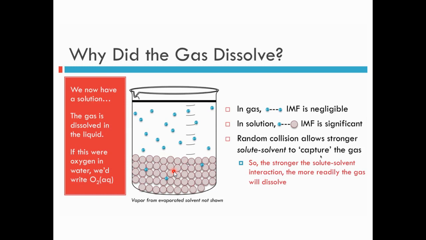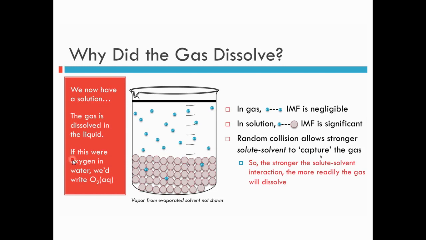So random collision allows the stronger solute-solvent interaction to capture the gas. The collision between the gas molecule and the liquid molecule impacts the gas molecule to be absorbed towards the liquid molecule. So the gas is dissolved in the liquid.